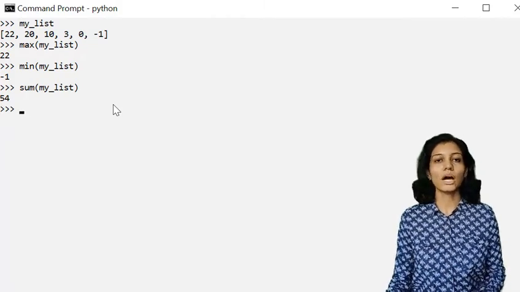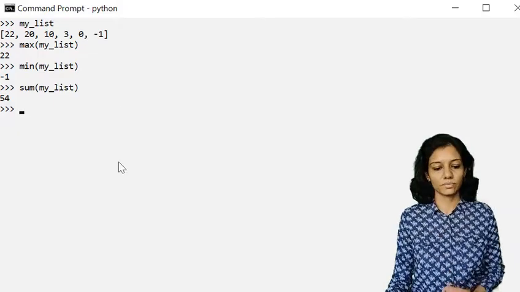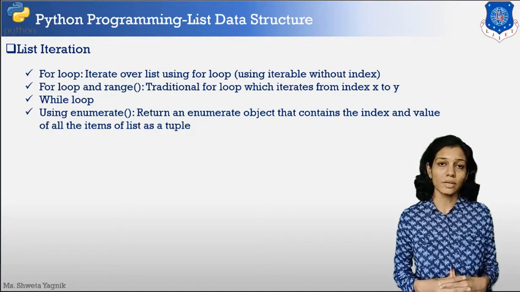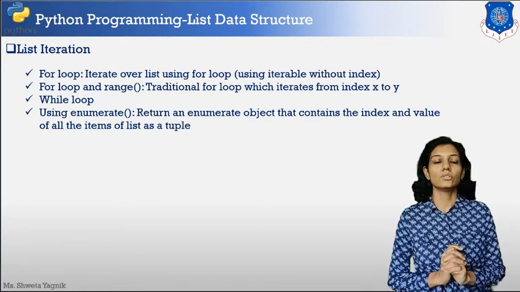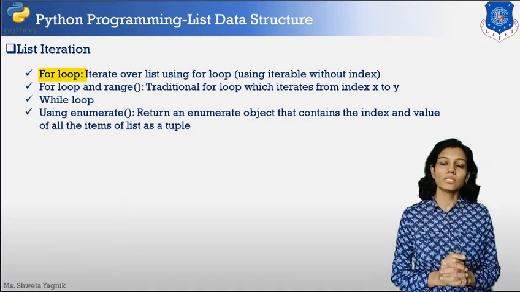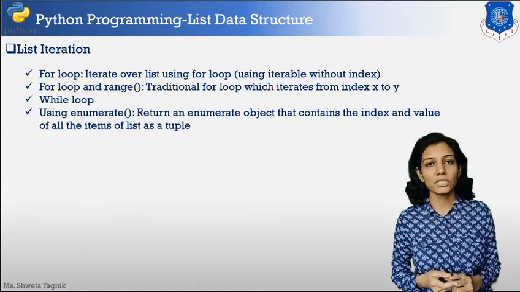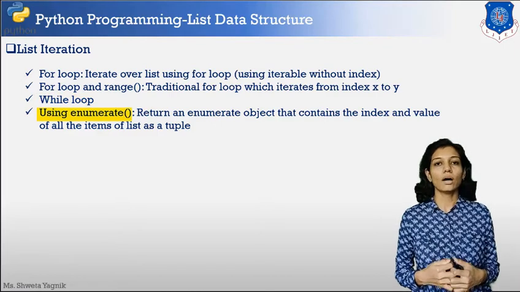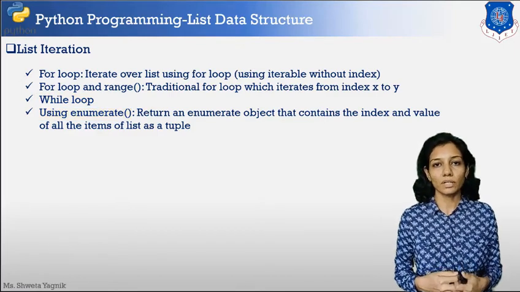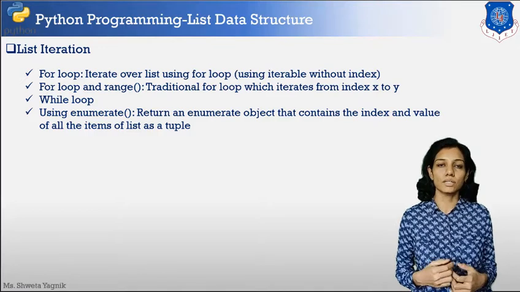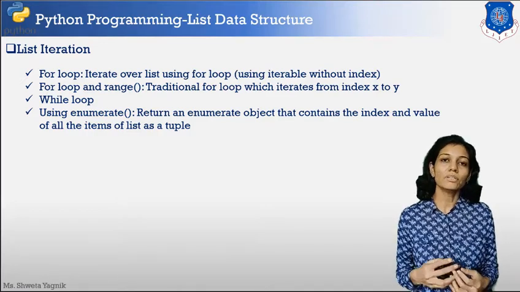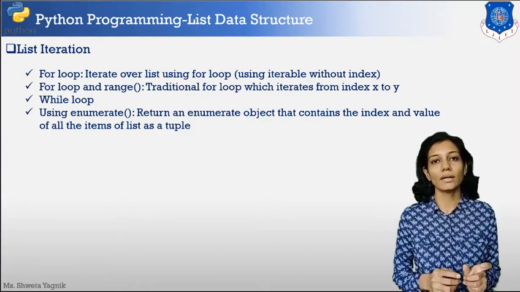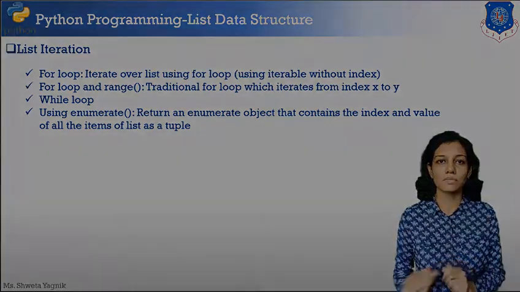So now we are going to see how to iterate over a list. There are various ways using which we can iterate a list, but here we are going to see using a for loop, then we will see for loop along with the range function, then we will see using a while loop, and lastly we are going to see how to use the enumerate function in order to iterate over a list. The enumerate function will return an enumerate object, which consists of the index and value pairs of the list items.